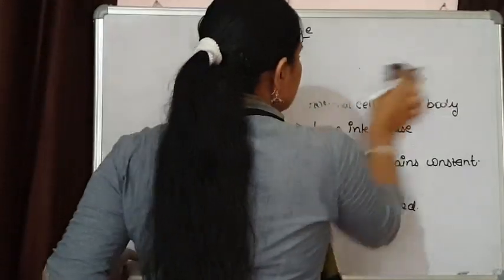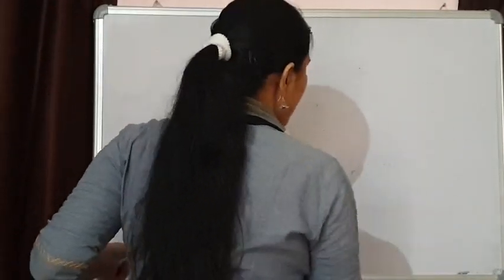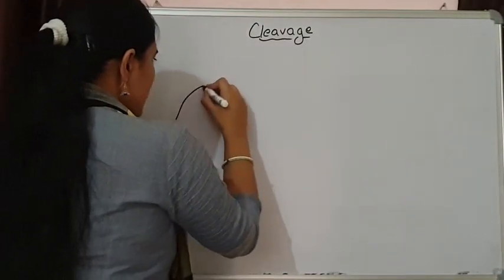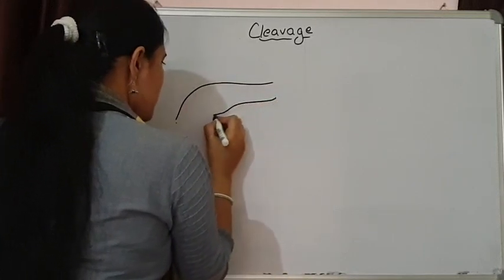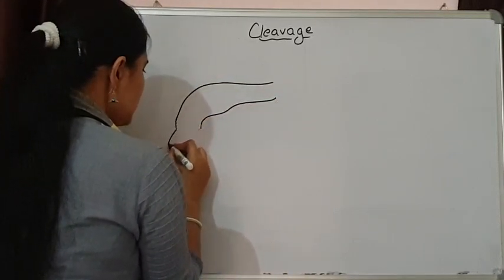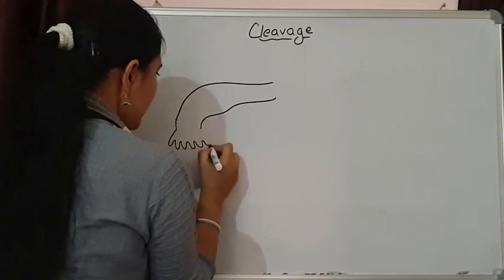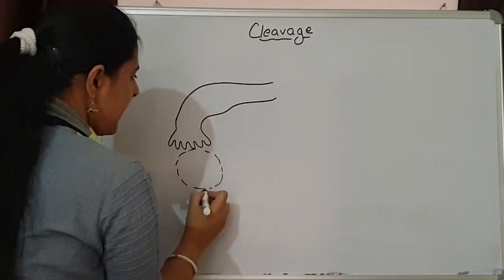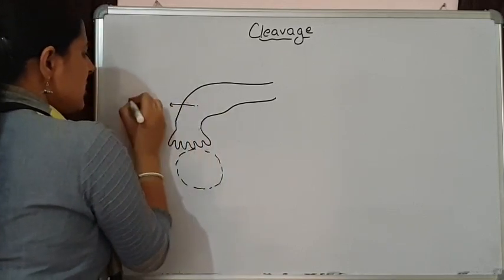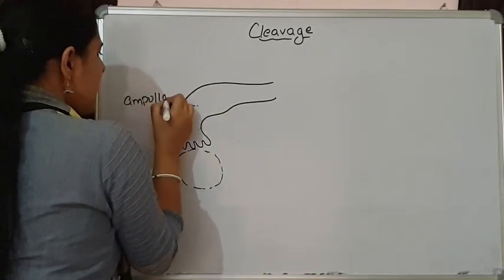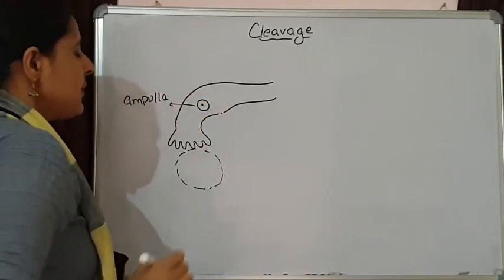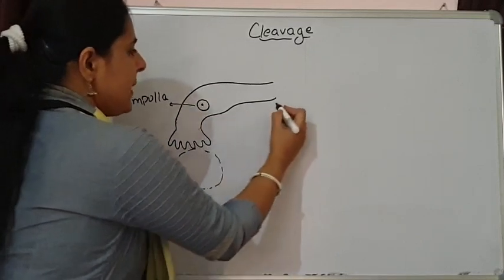Now let's see how cleavage takes place inside the zygote. The zygote is initially present in the ampulla of the fallopian tube. If you remember the structure of the fallopian tube, this region has finger-like projections, and the ovary is present over here. In this ampulla region, zygote formation has taken place because of the fusion of the male and female gametes.